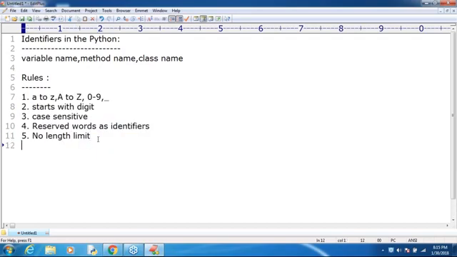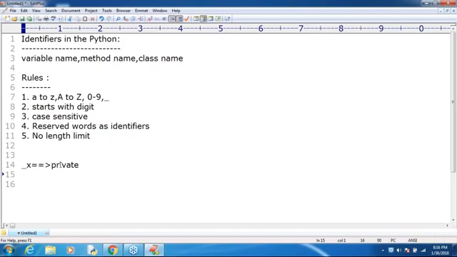Next, if any identifier starts with an underscore symbol in Python, it indicates that it is private. This variable is a private variable. But what is the meaning of that? Slowly we will discuss it in the next sessions. Just be aware that there is some speciality with this underscore symbol. Keep one small point in your mind: if any identifier starts with the underscore symbol, it is treated as private.